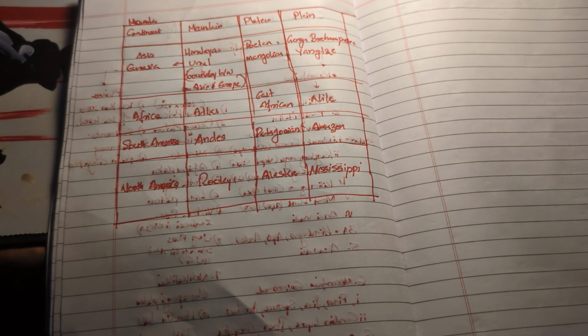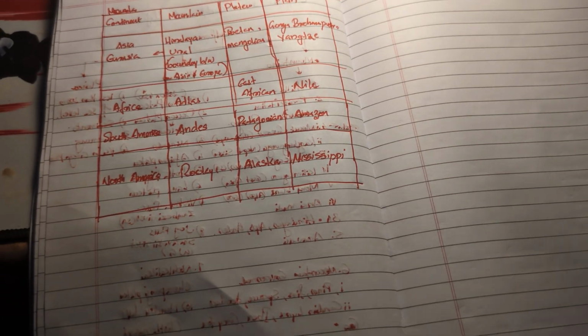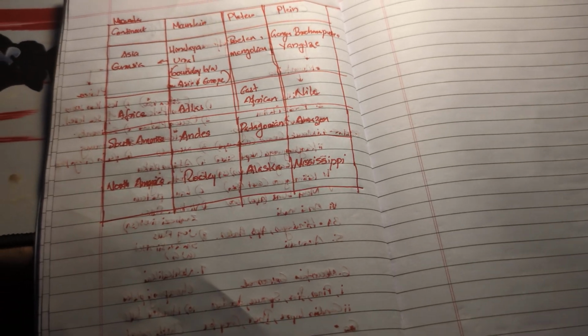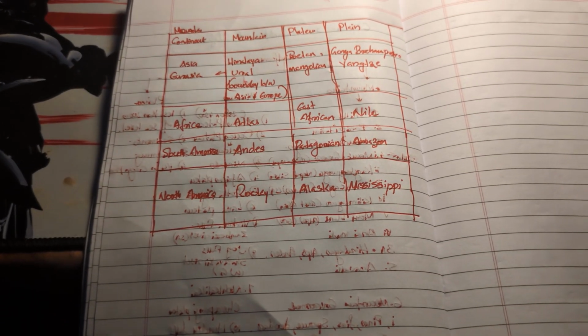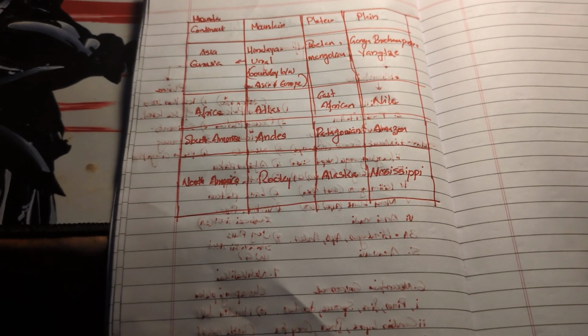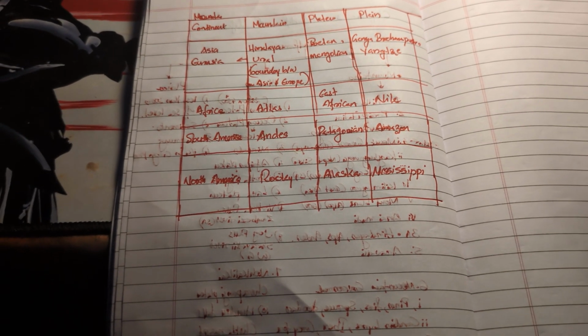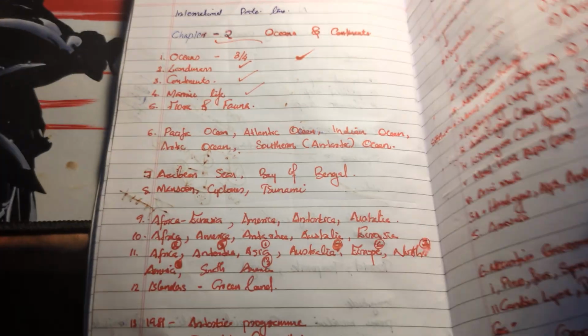Okay. In North America, there is the Rocky Mountain. The plateau situated near the Rocky Mountain is Alaska, and the plain situated near the Rocky Mountain is Mississippi. These are the landforms, right? Different types of landforms you have to learn.